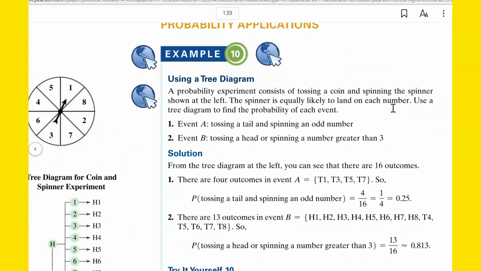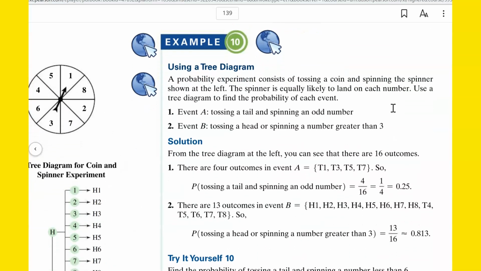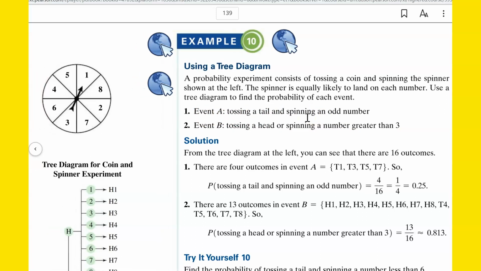Using a tree diagram. A probability experiment consists of tossing a coin and spinning the spinner shown at the left. The spinner is equally likely to land on each number. Use a tree diagram to find the probability of each event. Event A, tossing a tail and spinning an odd number.